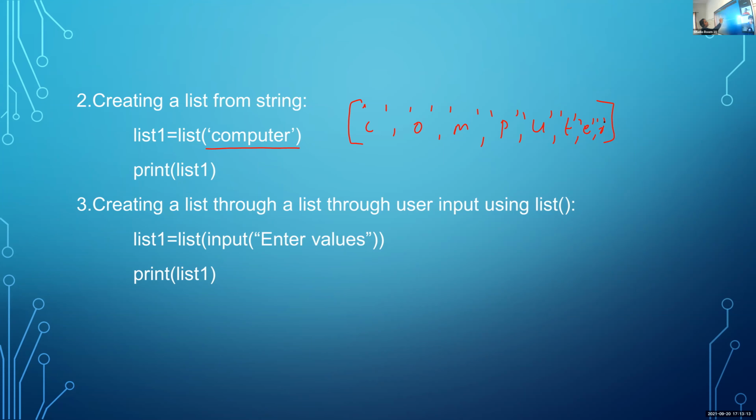List means within square brackets a sequence of values. So the list function will split this word into different characters, single characters or single strings. So here the list function accesses the word computer and converts this word computer into a list. So it is stored here, and if we use this print list one, the result is displayed like this: C, O, M, P, U, T, E, R.